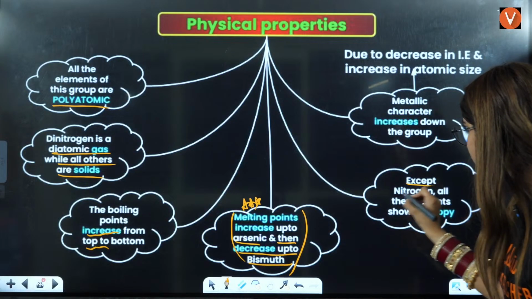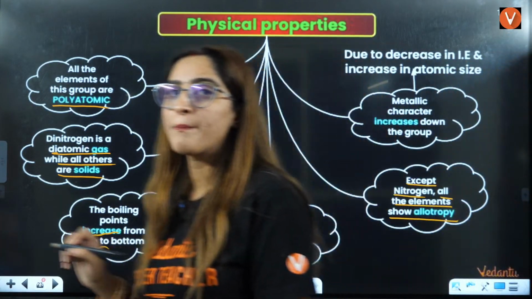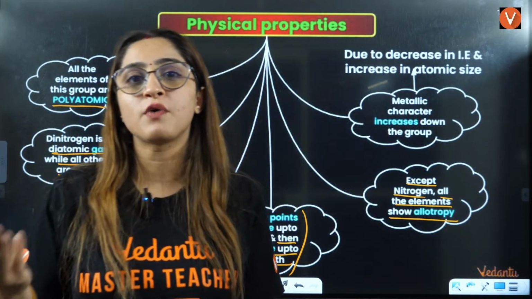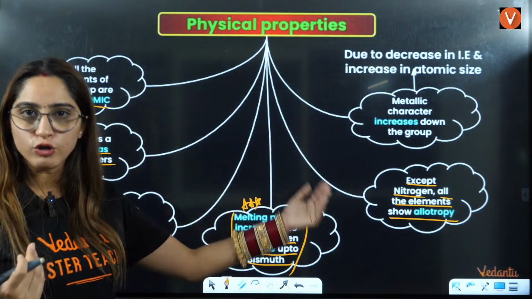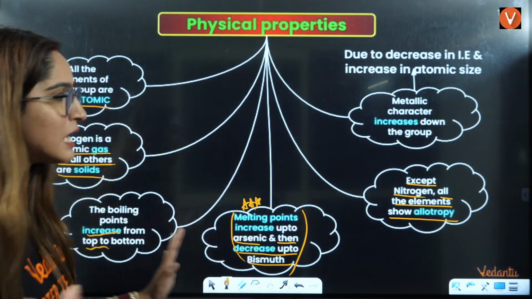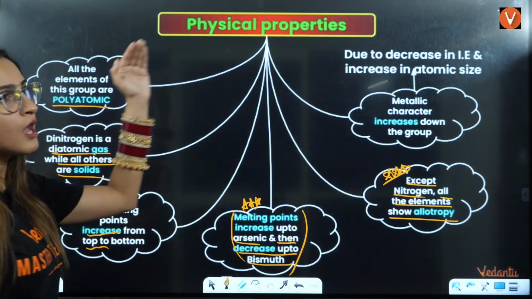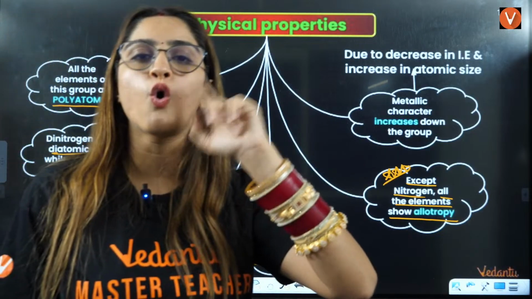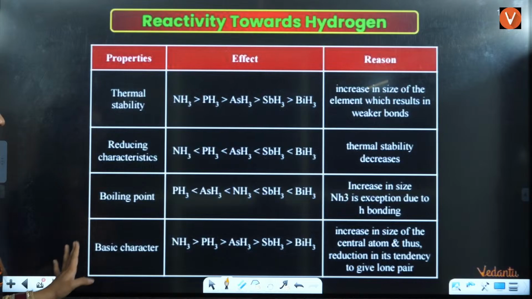Now next is, except nitrogen, all other elements show allotropy. Allotropy, like phosphorus is white phosphorus, red phosphorus you have. All the other elements show allotropy, just like you have seen in phosphorus, but nitrogen will not show that, right? That is also one of the important exception. They can ask you, out of the following, which does not show allotropy? So answer will be nitrogen in group number 15, right?